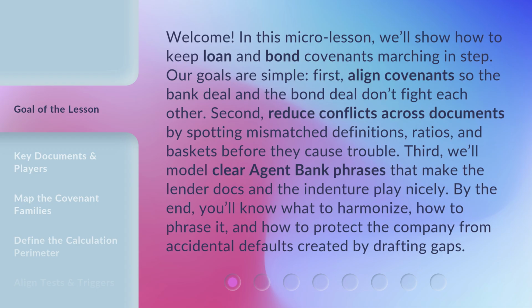Welcome! In this micro lesson, we'll show how to keep loan and bond covenants marching in step. Our goals are simple. First, align covenants so the bank deal and the bond deal don't fight each other. Second, reduce conflicts across documents by spotting mismatched definitions, ratios, and baskets before they cause trouble. Third, we'll model clear agent bank phrases that make the lender docs and the indenture play nicely. By the end, you'll know what to harmonize, how to phrase it, and how to protect the company from accidental defaults created by drafting gaps.